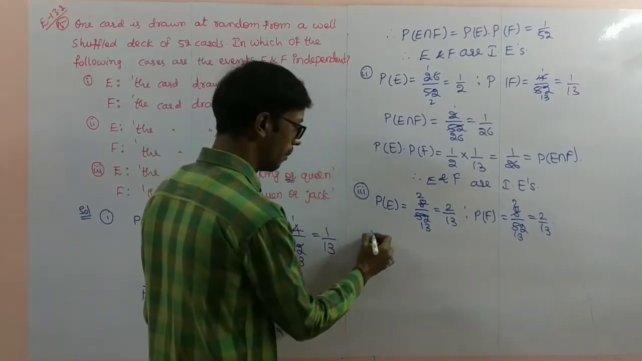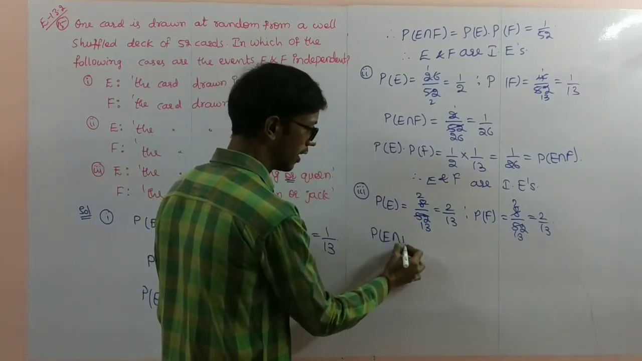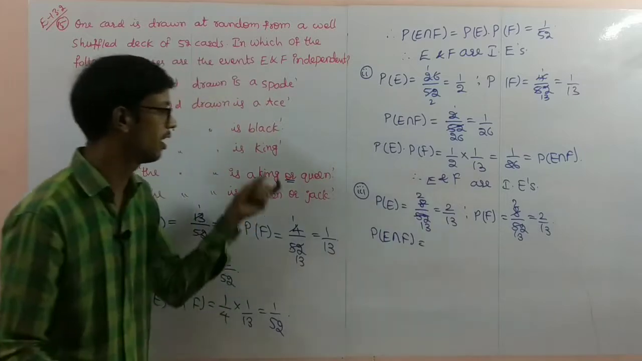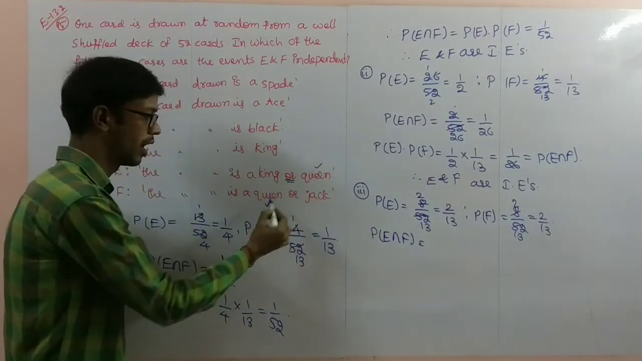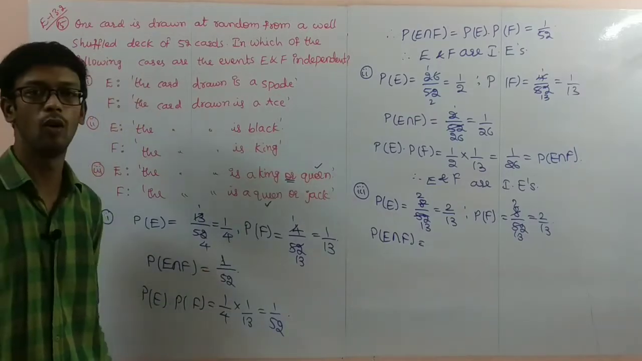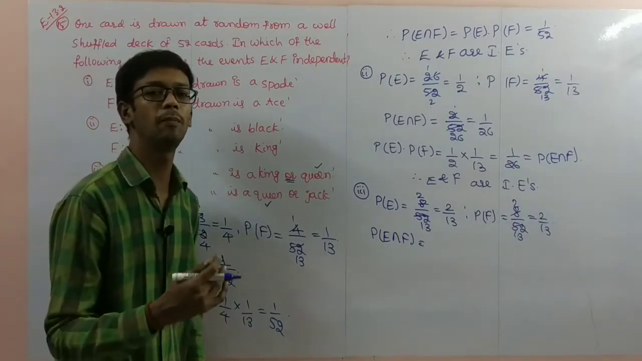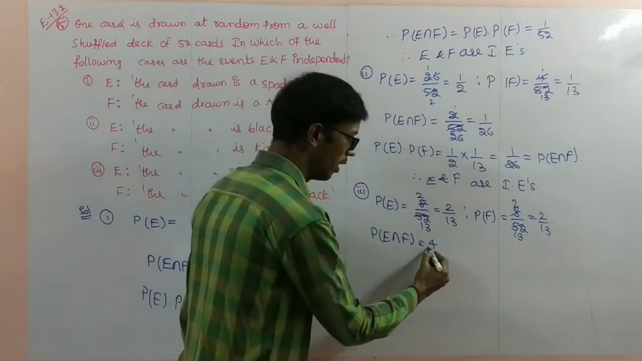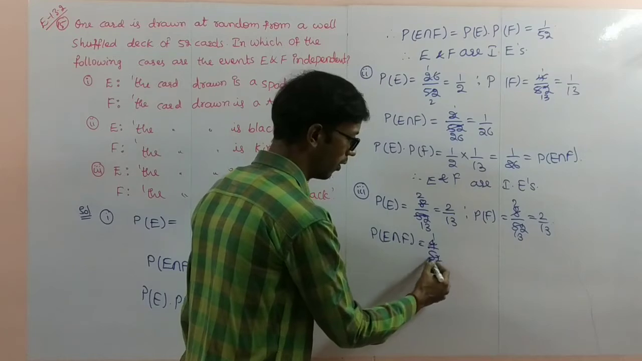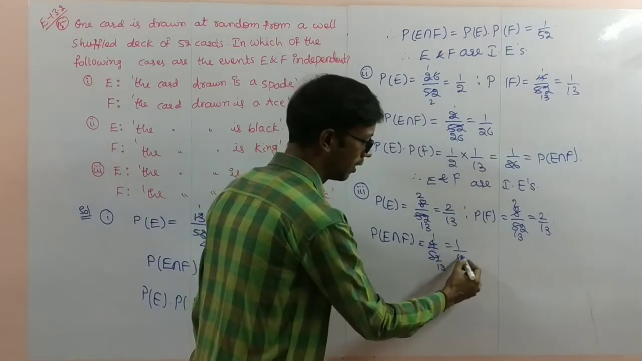Next, probability of E intersection F. What is the common part between E and F? Here queen is the common, here also queen. So common is only queen. Queen, how many cards are there? Queen 4 cards. So 4 by 52, and 4 by 52 is 1 by 13.